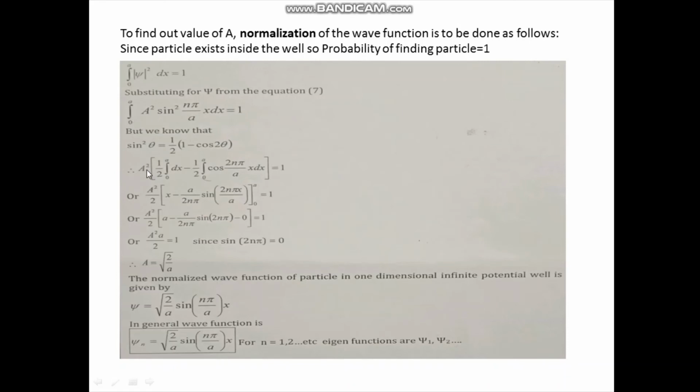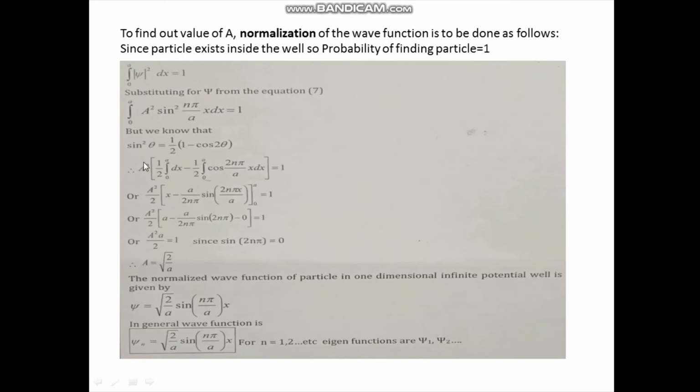Here we have sin square, which is half of this term, so I can write half, then integration, you have 1 there, that is dx, minus the second term, that is again half, integration 0 to a, and cos of 2 theta is cos of 2 n pi by a into x into dx. Just close the bracket, that is equal to 1.